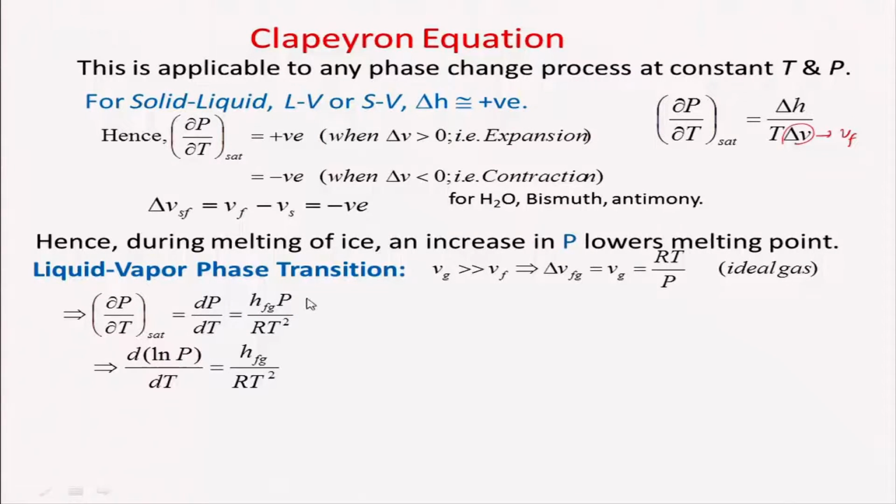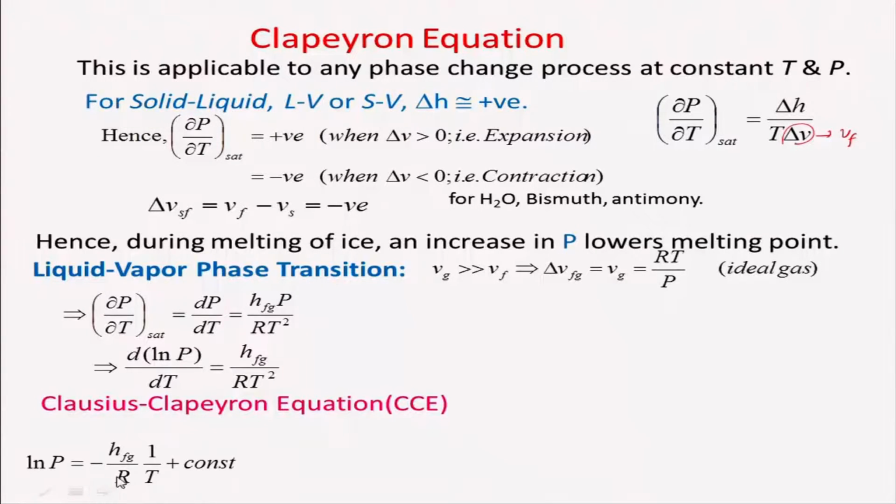And if I can separate this, I can write down d ln P divided by dt is equal to HFG by RT squared, right. Then I can integrate this equation, and I will get ln P is equal to HFG by R times 1 over T plus a constant.